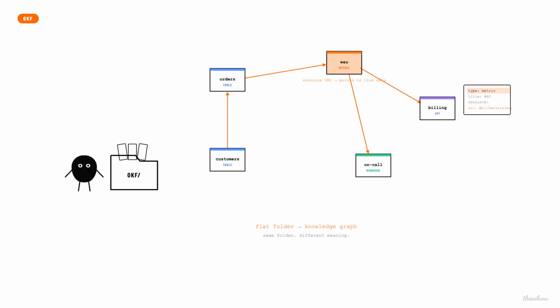And the concepts link to each other with ordinary markdown links. Orders links to customers, customers links to your WAU metric. A flat folder quietly becomes a knowledge graph. Your agent stops rediscovering your world on every request. It reads the graph and it keeps it current. This is exactly what Andrej Karpathy called an LLM wiki, knowledge that compounds.